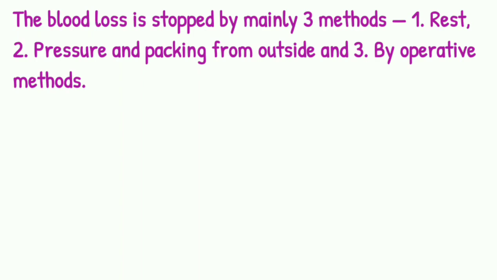Chronic hemorrhage: bleeding from the hemorrhoids, carcinoma of cecum, and peptic ulcer are examples of chronic hemorrhage. These bleedings are small in quantity and continue for quite a long time till effective treatment is performed. In these cases,